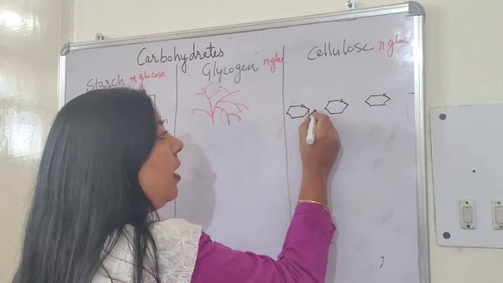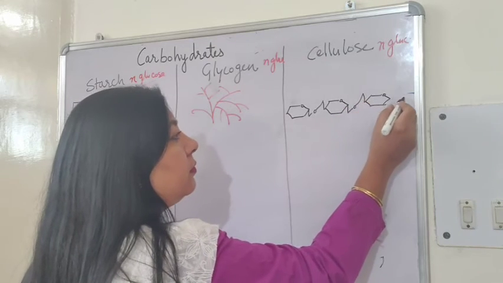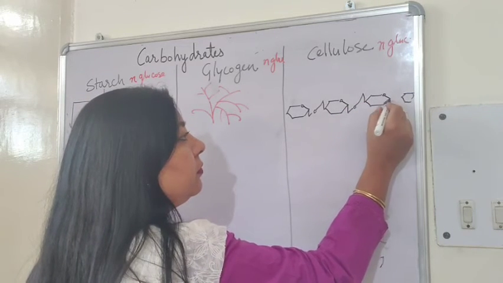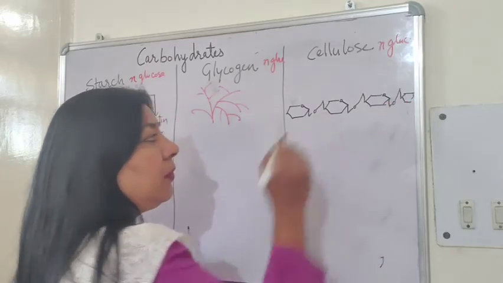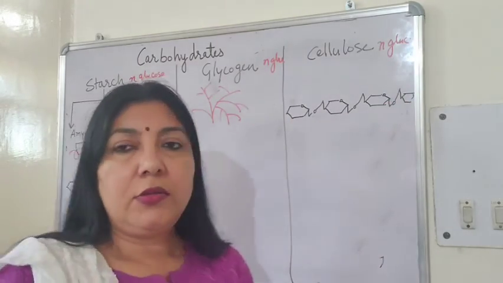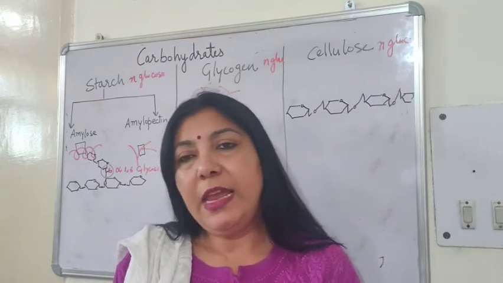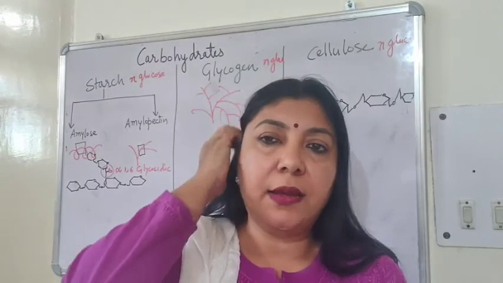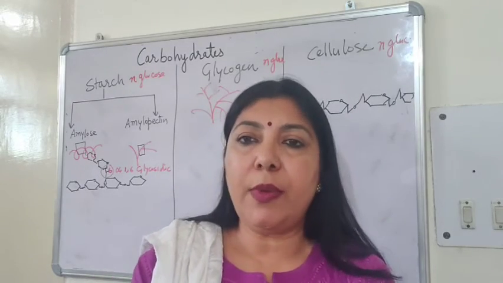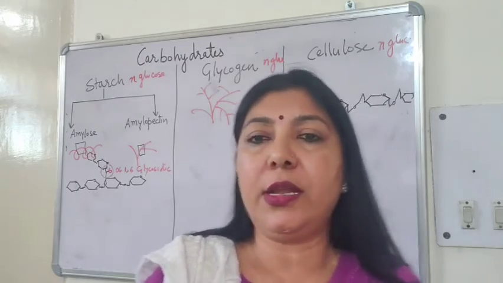So the bonds formed are like this, in this way. Okay. So this was about the cellulose. So these were the different types of carbohydrates. Likewise, the heteropolysaccharide N-acetyl glucosamine is present in the cell wall of the prokaryotic cell.